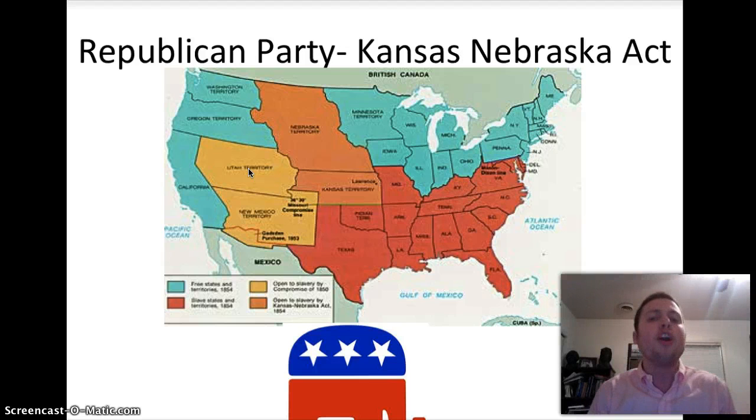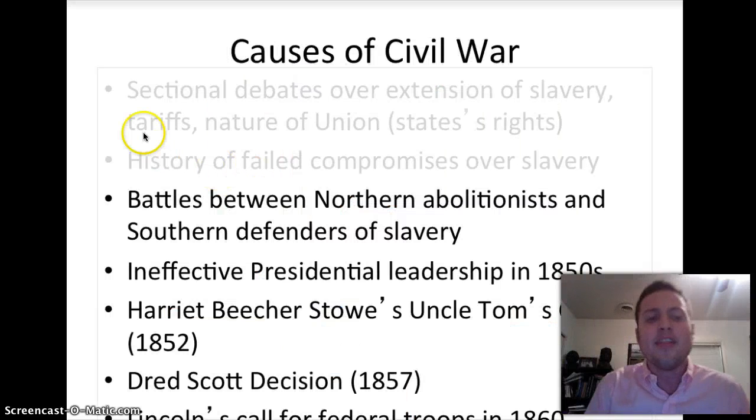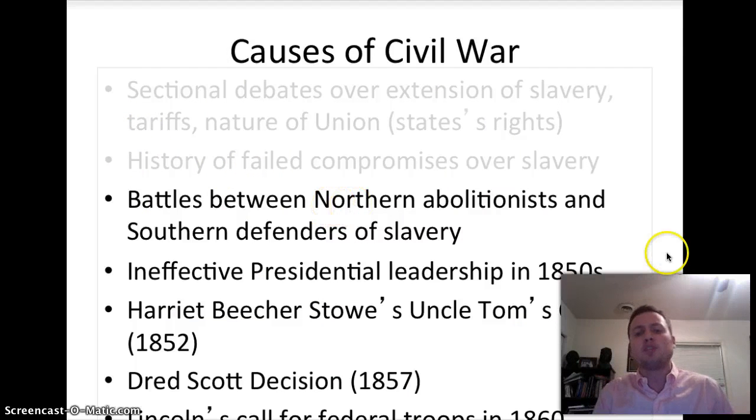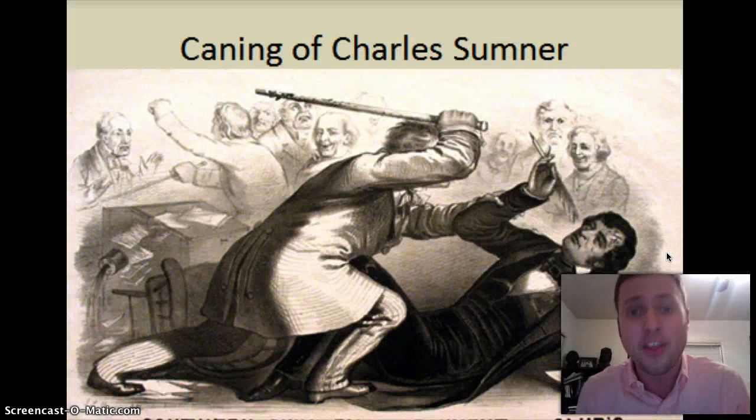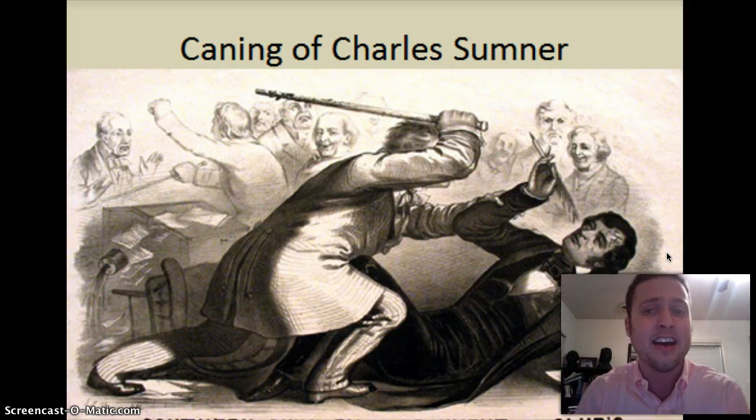A political party comes out of this Kansas-Nebraska Act. We have the Republican Party because of the Kansas-Nebraska Act. The Republican Party was created to oppose the extension of slavery. Okay, that's 2 down. Next one is battles between Northern abolitionists and Southern defenders of slavery. Well, there's no better than the caning of Charles Sumner. Preston Brooks from South Carolina beat Charles Sumner with a cane because he had criticized him personally, but also had criticized the spread of slavery.